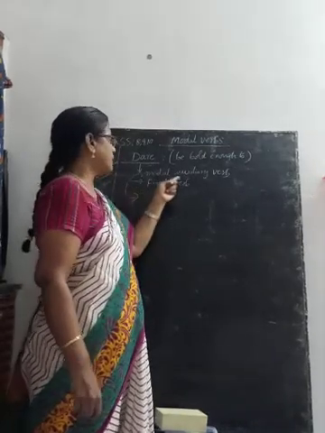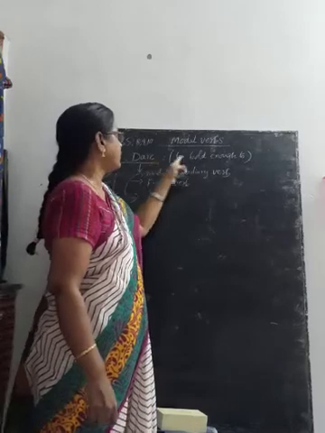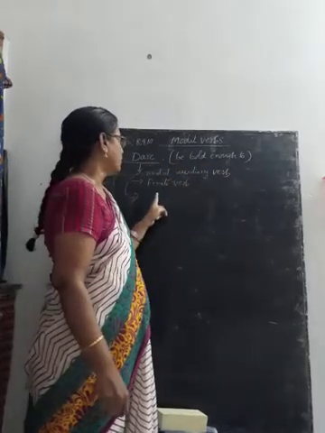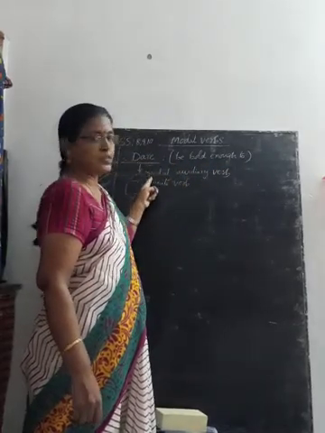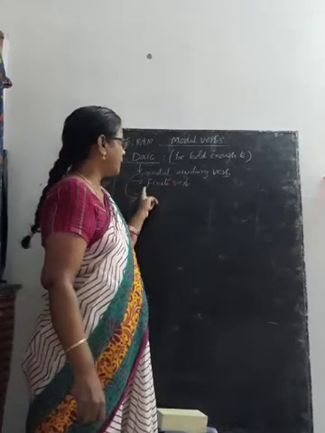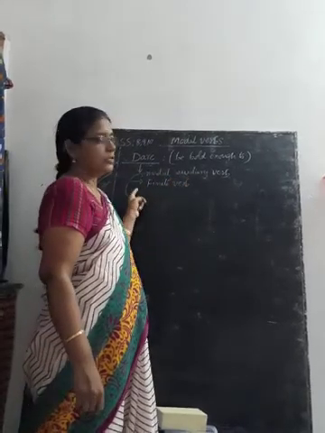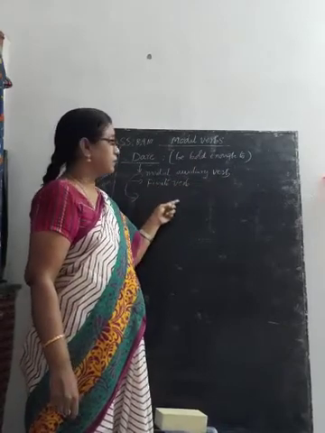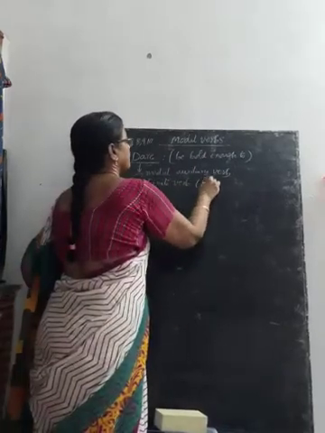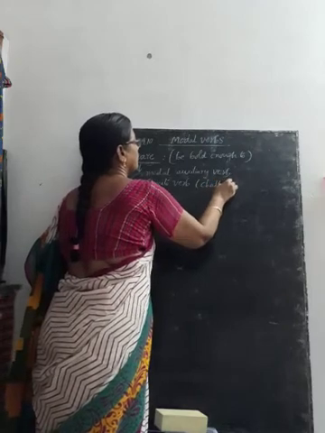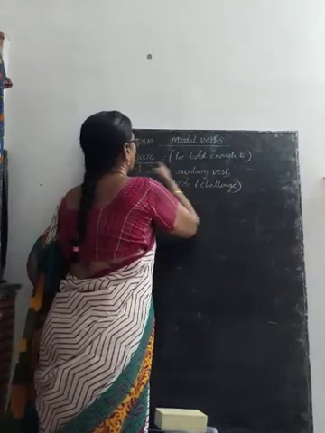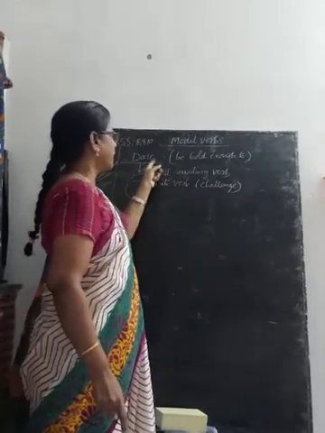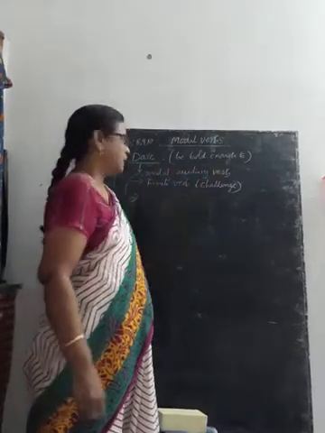It can be a modal auxiliary verb. Dare means be bold enough to. It can be used in two ways, as a modal auxiliary verb and a finite verb. Modal auxiliary verb dare means be bold enough to. Dare as a finite verb means challenge. So first of all, you learn modal auxiliary verb dare. That means be bold enough to.